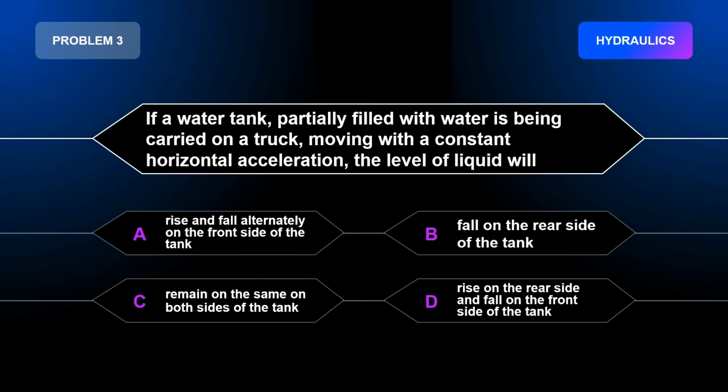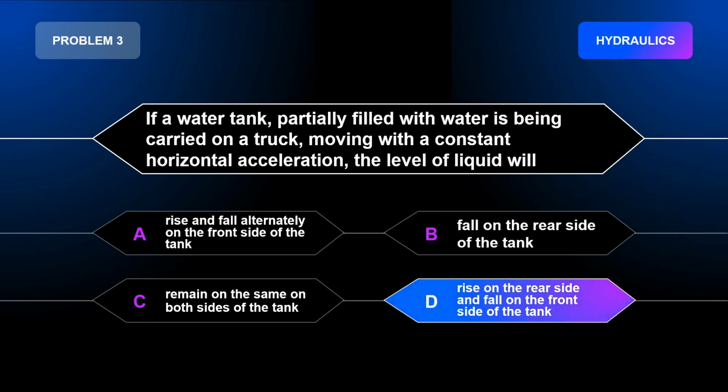Problem number 3. If a water tank, partially filled with water, is being carried on a truck moving with a constant horizontal acceleration, the level of liquid will A. Rise and fall alternately on the front side of the tank. B. Fall on the rear side of the tank. C. Remain the same on both sides of the tank. D. Rise on the rear side and fall on the front side of the tank. The correct answer is letter D. Rise on the rear side and fall on the front side of the tank.